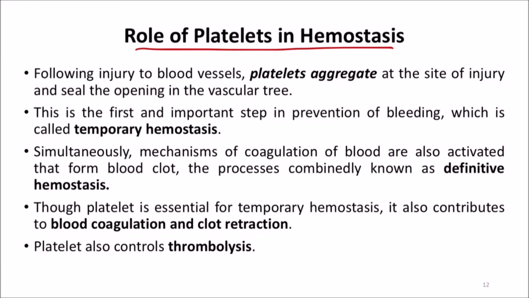Following injury to blood vessels, the platelets aggregate at the site of injury and seal the opening in the vascular tree. This is the first and important step in prevention of bleeding, which is called temporary hemostasis. Simultaneously, mechanisms of coagulation of blood are also activated that form a blood clot. The process is combinedly known as definitive hemostasis. So the same thing I have told earlier: formation of the temporary hemostatic plug as well as formation of the definitive hemostatic plug is one of the important functions of platelets in hemostasis.